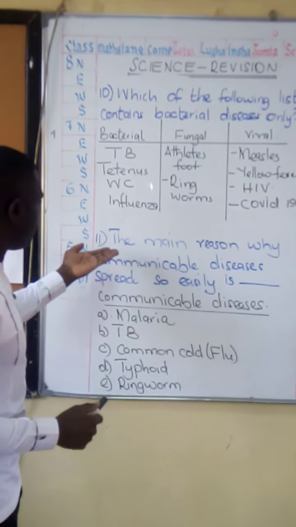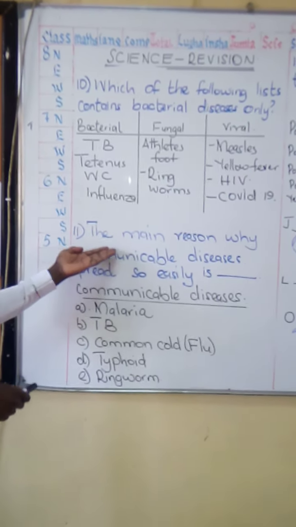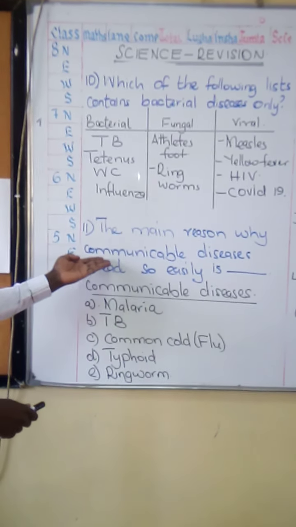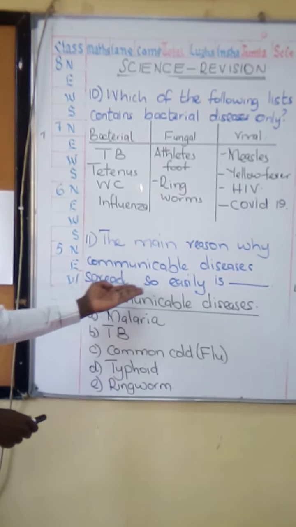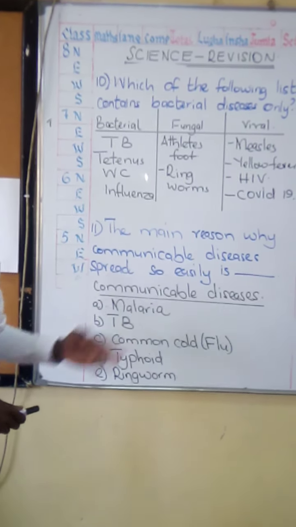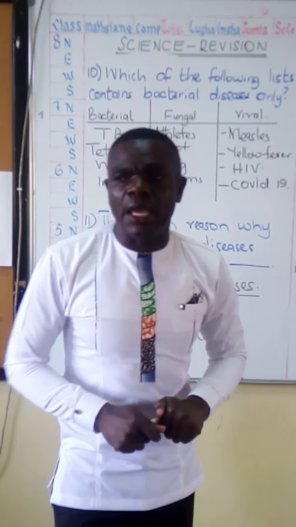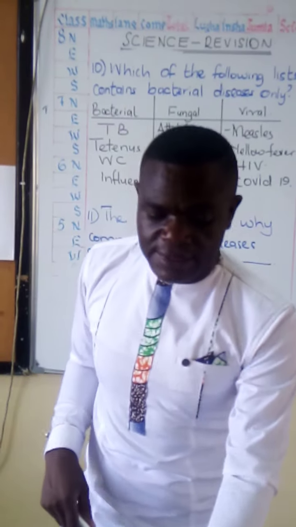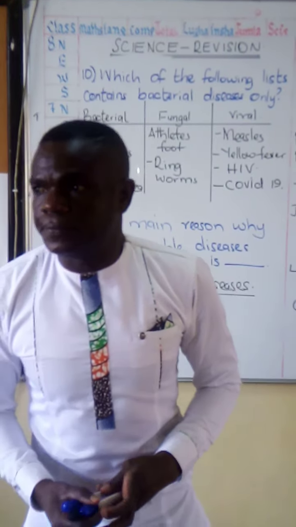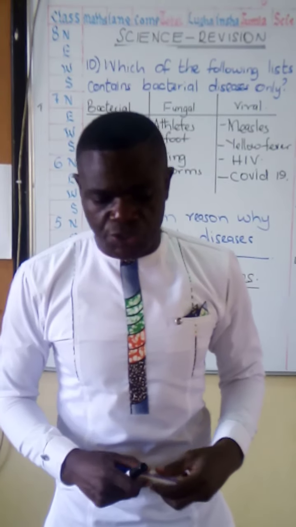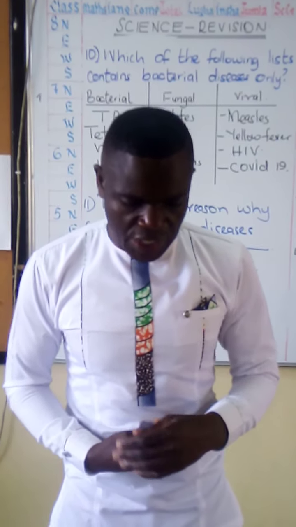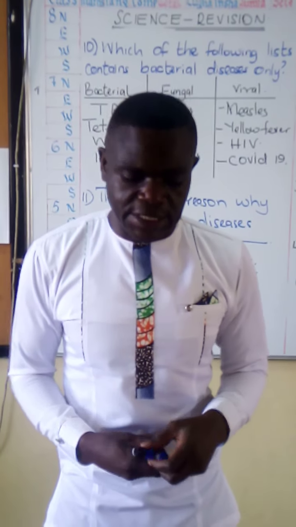Let's go to number 11. The main reason why communicable diseases spread so quickly. From your class 6 lesson, unit number 2 on health education, we learned what communicable diseases are.